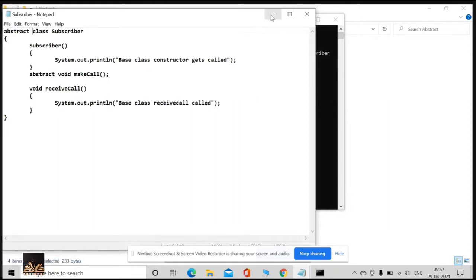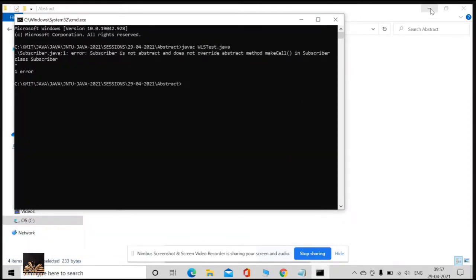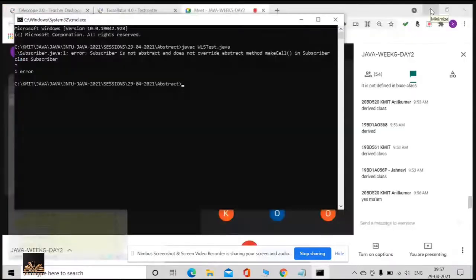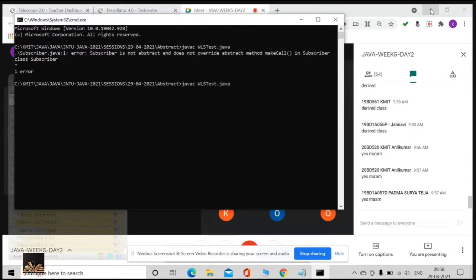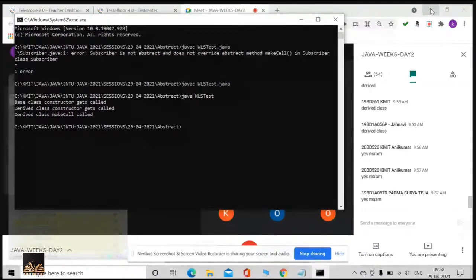Understood now what point I just showed you? If there is any abstract method in your class, you need to declare your class as an abstract class. That means you cannot instantiate your abstract class, you cannot create any object for it, because there is an empty method. So if I execute this, what is going to happen? Now it is fine. As usual, it got executed.